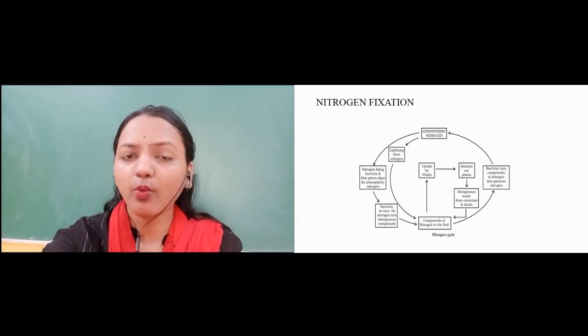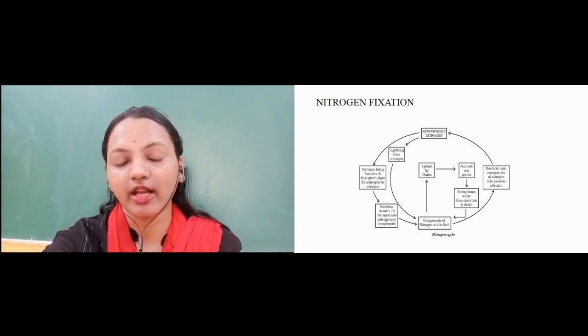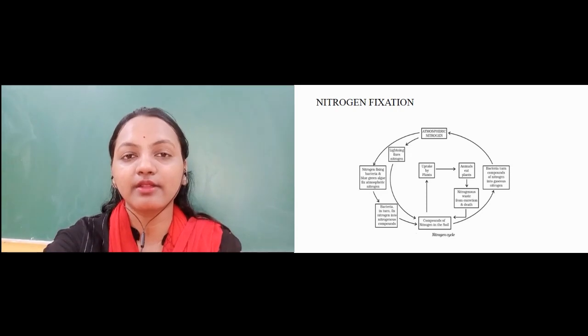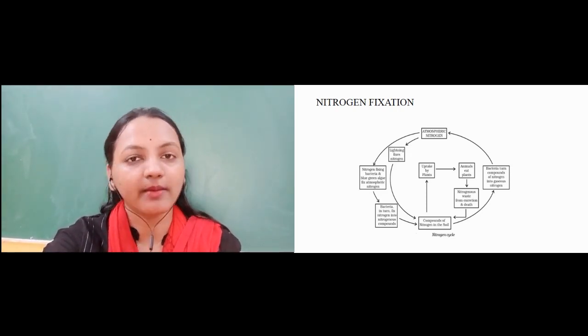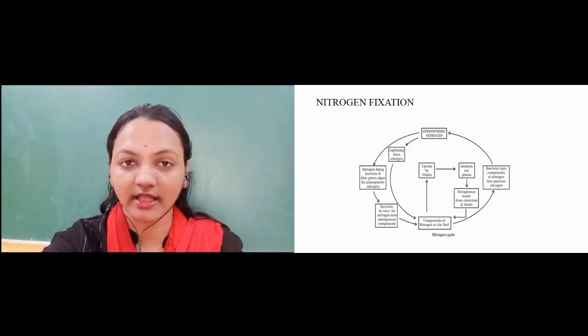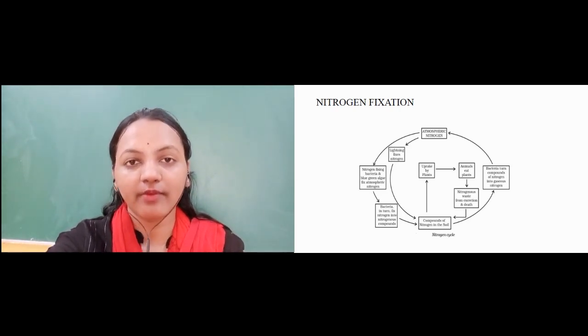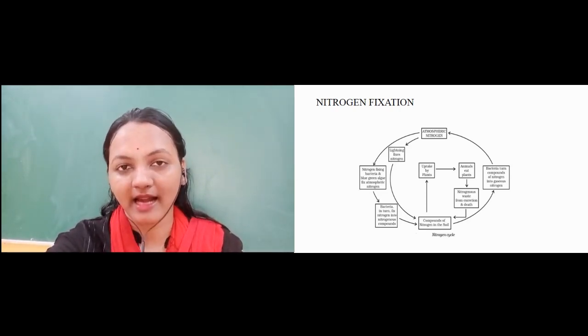So what are the steps in the nitrogen cycle? Atmospheric nitrogen comes to the soil through thundering and rain. It is then absorbed by certain bacteria like rhizobium and cyanobacteria. This absorbed nitrogen is passed to the plants.